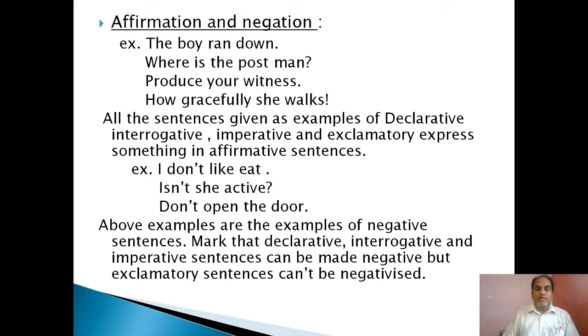I don't like it. I don't like to eat. Is not she active? Do not open the door. The above examples are examples of negative sentences. Mark that declarative, interrogative and imperative sentences can be made negative, but exclamatory sentences cannot be negativized. We should keep this in mind again and again. Exclamatory sentences have no negative form.